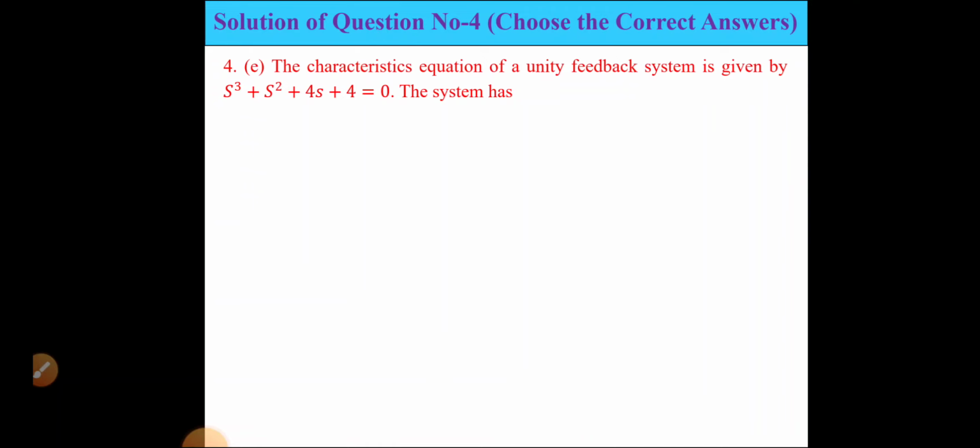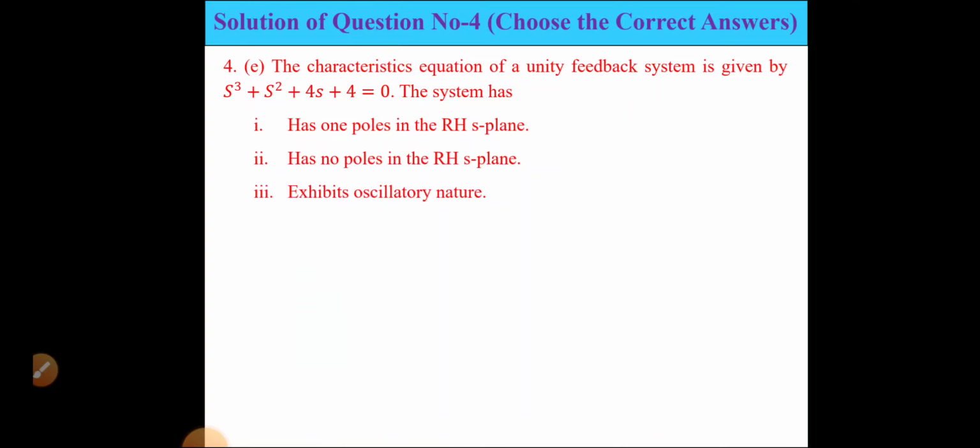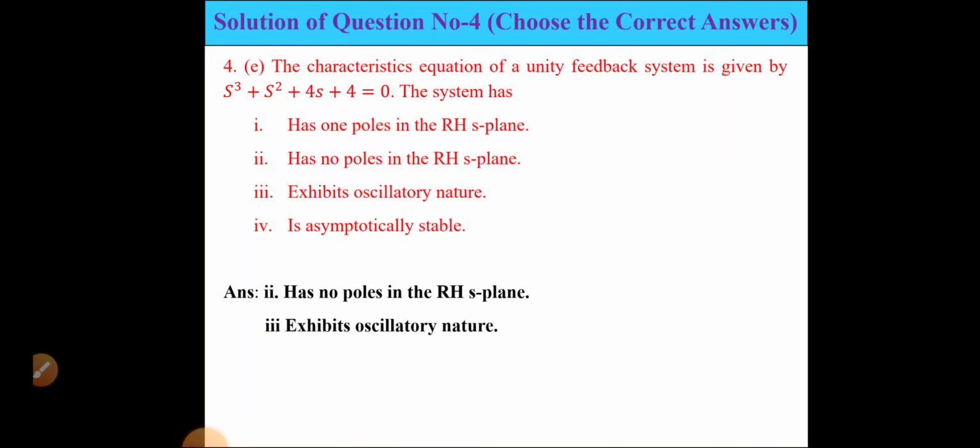Next, question number 5. The characteristic equation of the unity feedback system is given by this one. The system has one pole in the right hand S plane, has no pole in the right hand S plane, exhibits oscillatory nature, and is asymptotically stable. See how it is. There are two options: there is no pole in the right hand S plane, and it exhibits oscillatory nature. So see the solution.